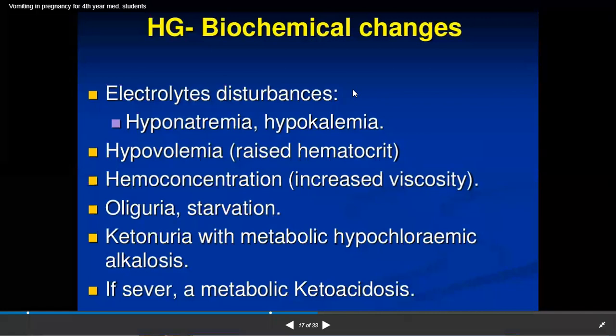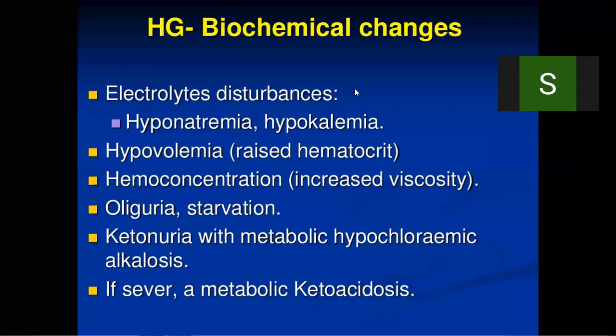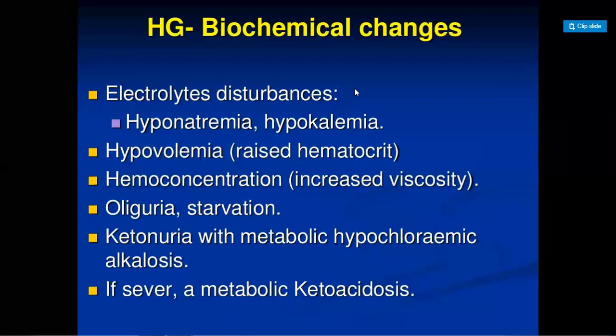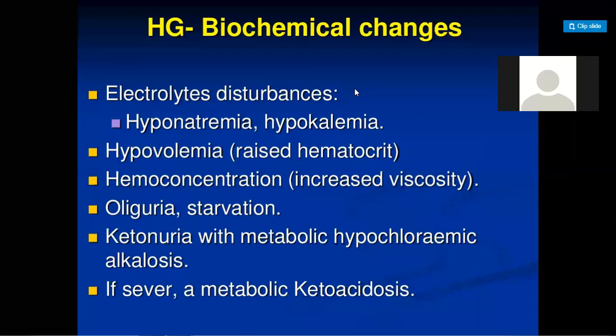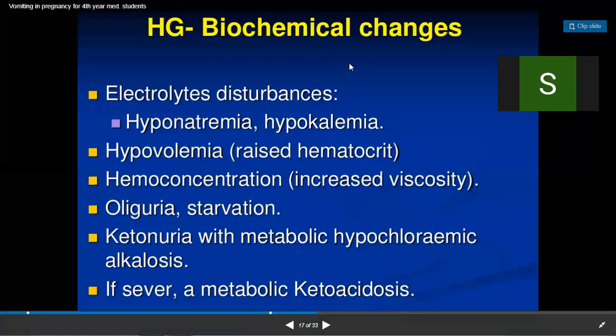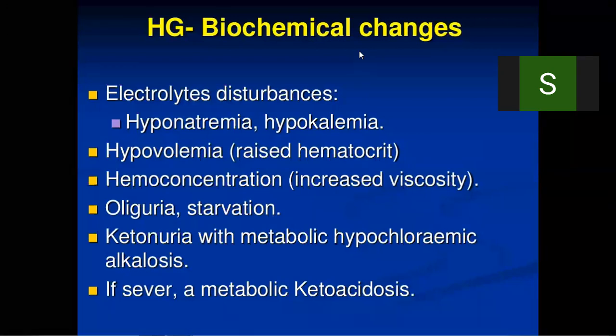This loss of sodium and potassium is called hypo. Hypo means something less. So there is hyponatremia and hypokalemia. Kalemia means potassium, natremia means sodium. So there is an electrolyte disturbance. That is what we are going to observe. Then hypovolemia. What is that? It shows in the hematocrit value. It means the volume is less. So definitely continuous vomiting leads to hypovolemia.